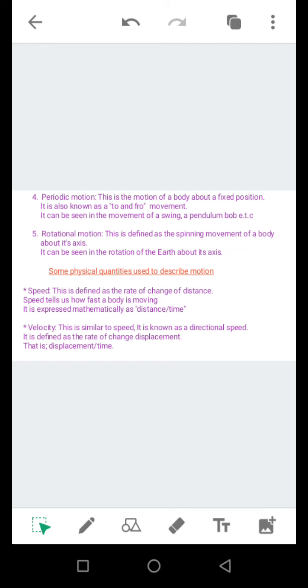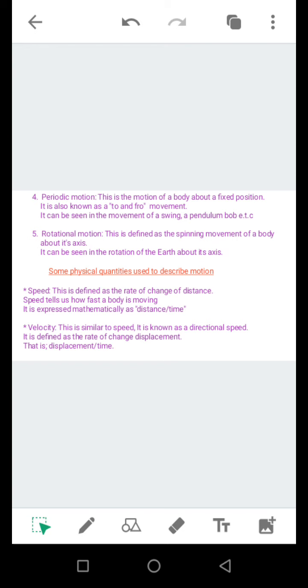What is speed? Speed is defined as the rate of change of distance, or you say the distance traveled per unit time. So speed tells us how fast a body is moving.